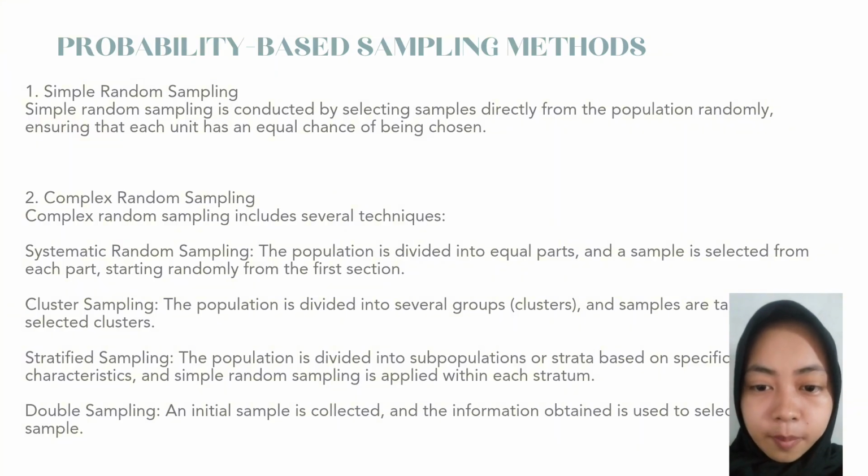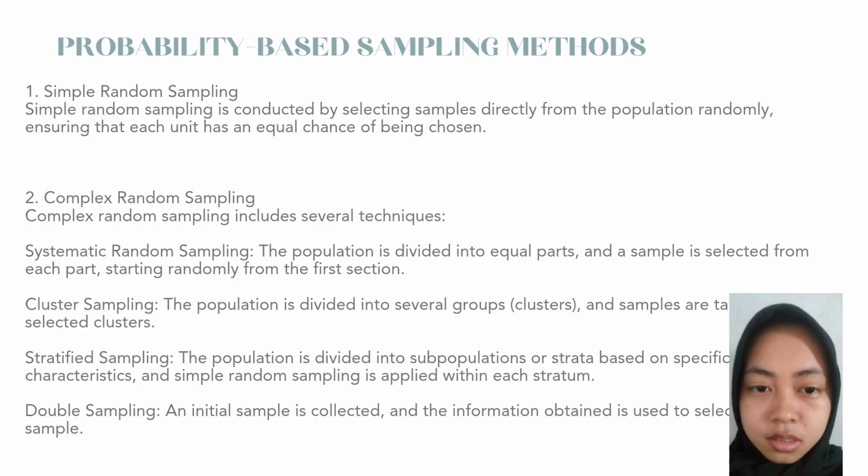Two, complex random sampling. Complex random sampling includes several techniques. One, systematic random sampling: the population is divided into equal parts and a sample is selected from each part, starting randomly from the first section.